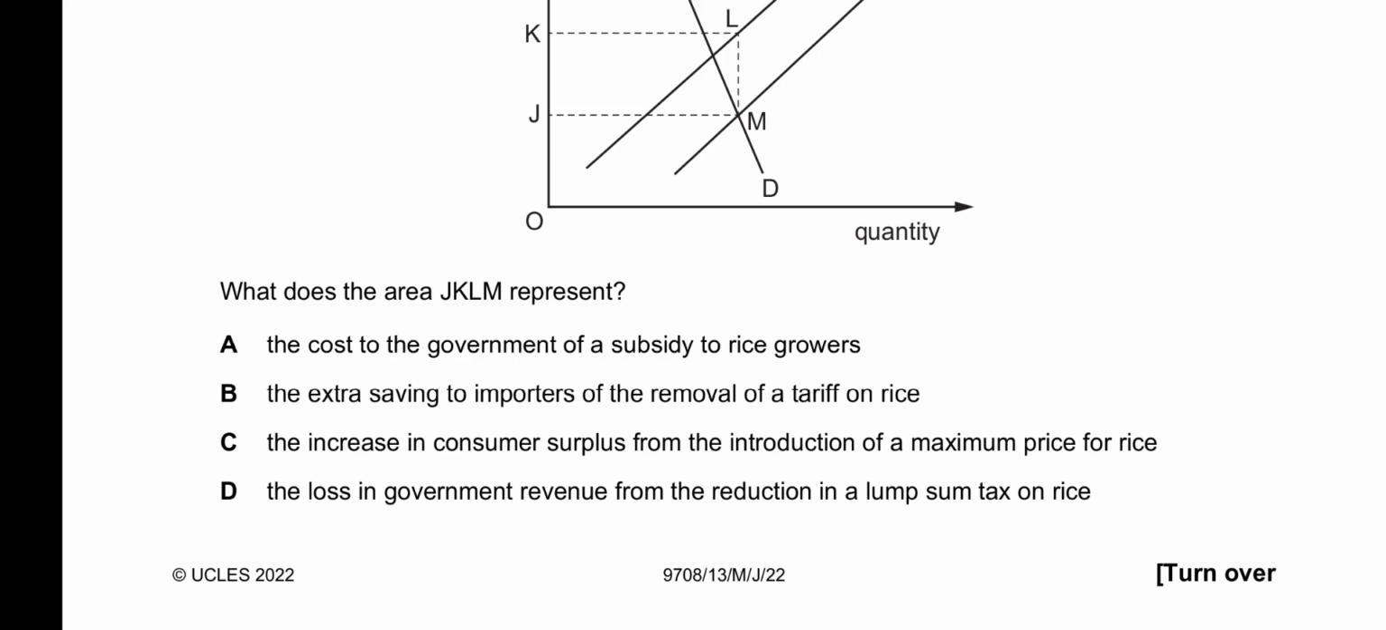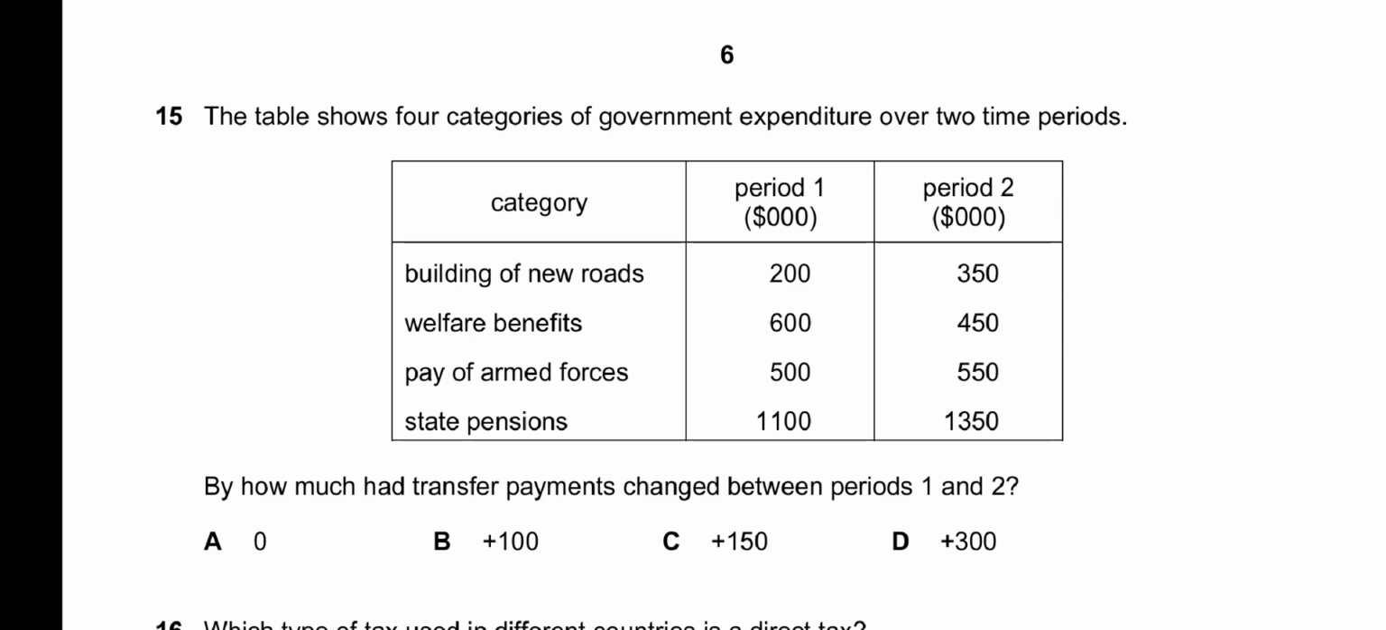So this is an indirect tax and it is not a lump sum tax. So D is incorrect. The correct answer is A. 15, it says the table shows 4 categories of government expenditure over 2 time periods. By how much had transfer payments changed between periods 1 and 2? Now, in these 4 categories, welfare benefits and state pensions are transfer payments, which are payments done for non-productive work.